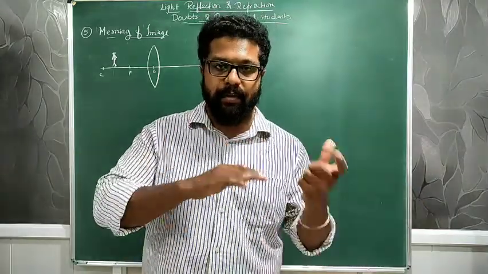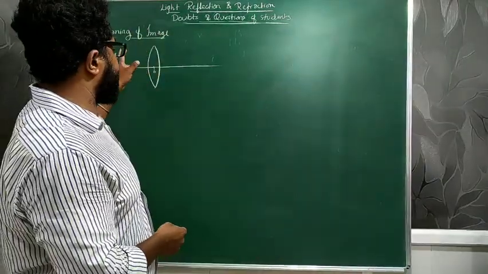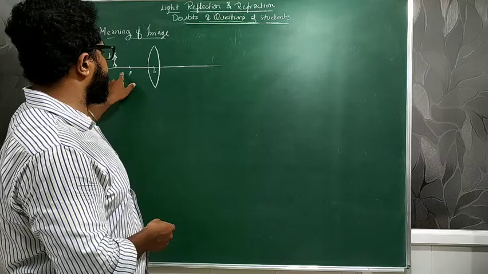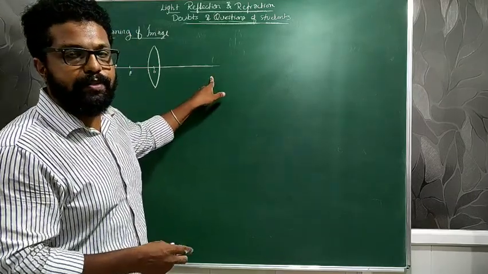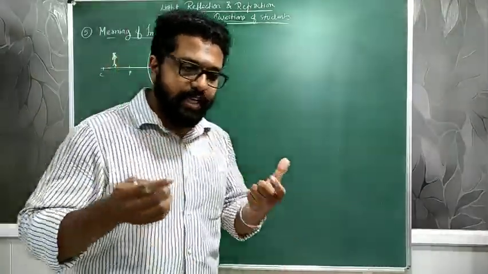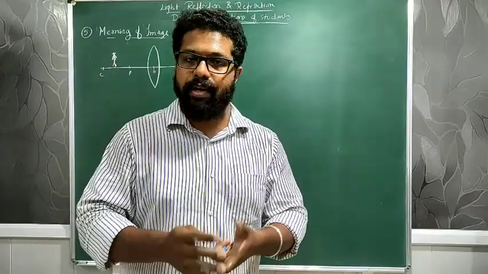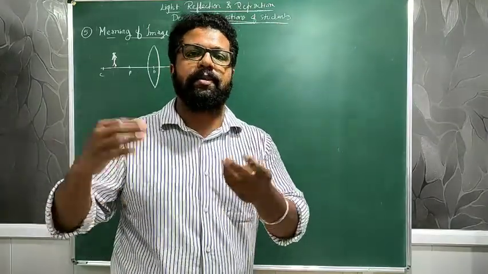It is an experimental determination. So if the object is placed between the center of curvature and the focus, the image will be formed between the center of curvature and the focus on the other side itself. That is a rule, and that is the experimentally determined result. You cannot change that result. Clear?